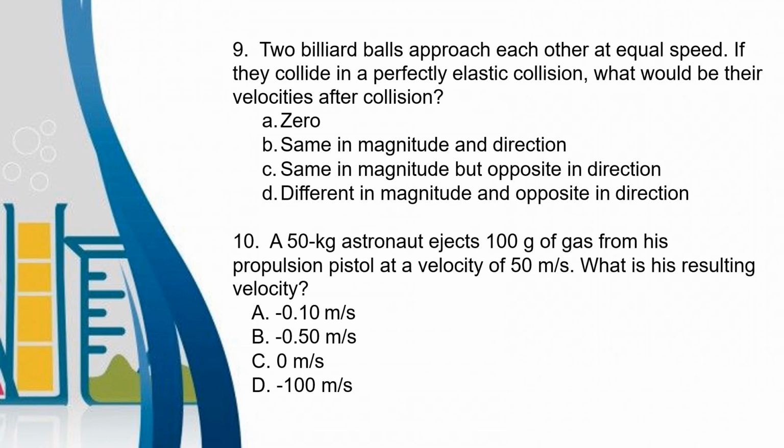Number 10. A 50-kilogram astronaut ejects 100 grams of gas from his propulsion pistol at a velocity of 50 meters per second. What is his resulting velocity? So to get the value of this one, it is just like the activity number 4. Letter A, negative 0.10 meter per second. Letter B, negative 0.50 meter per second. Letter C, 0 meter per second. Letter D, negative 100 meter per second.